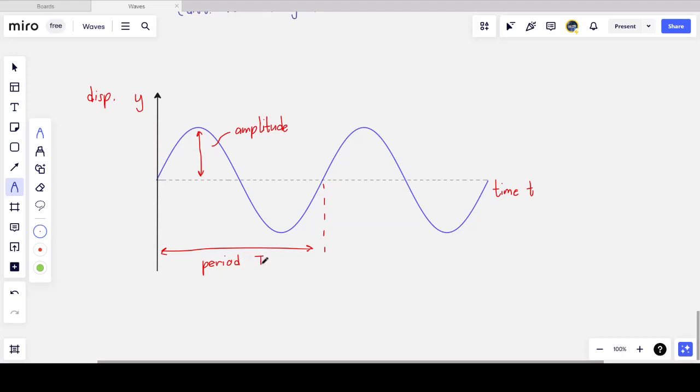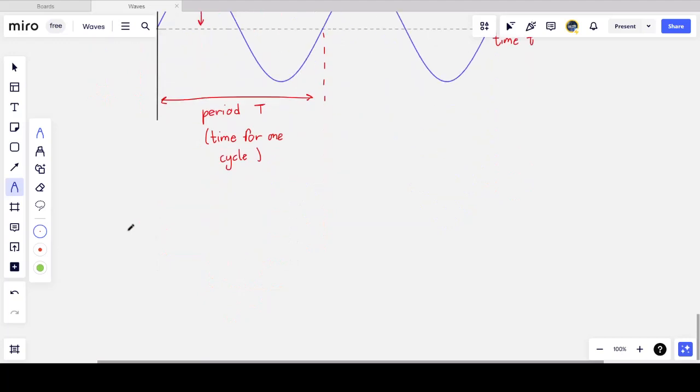And we give it the symbol uppercase T. And the period, notice the difference between uppercase T, which is a fixed constant, which will never change for this wave, and little t, which is a variable, time. So the period is the time for one complete cycle. So every cycle should have the same time, and we call that time the period. It's a constant for a given wave. And so we learnt a new quantity, the period. We also have another quantity called the frequency.